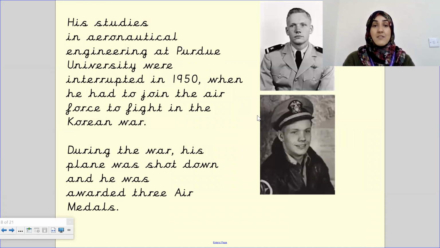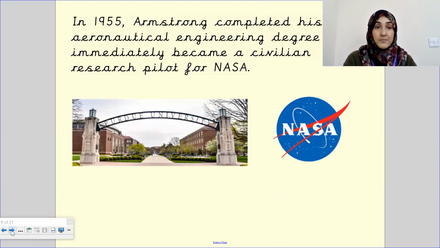His studies in aeronautical engineering at Purdue University were interrupted in 1950 when he had to join the Air Force to fight in the Korean War. So in 1950, a war broke out where Neil Armstrong had to join the Air Force to fight in the Korean War. During the war, his plane was shot down and he was awarded 3 air medals. So he displayed fantastic service to his country.